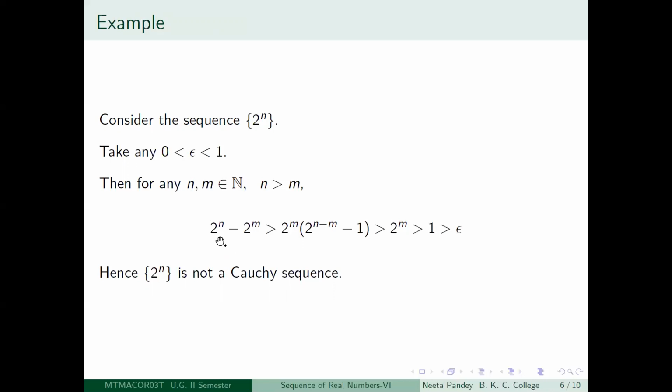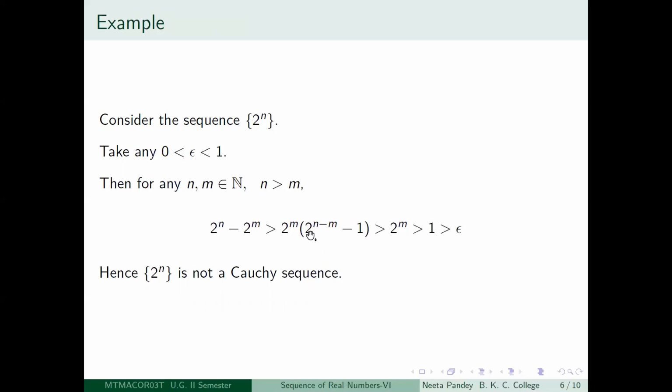So look at the nth term and look at the mth term. Without loss of generality, assume that n is greater than m, because otherwise I would have put a modulus and so on. So I'm not bothering about that. Suppose n is greater than m. Then if you look at 2 to the power n minus 2 to the power m, you can take 2 to the power m common. So if you take 2 to the power m common, what will be left inside? It will be 2 to the power n minus m minus 1.